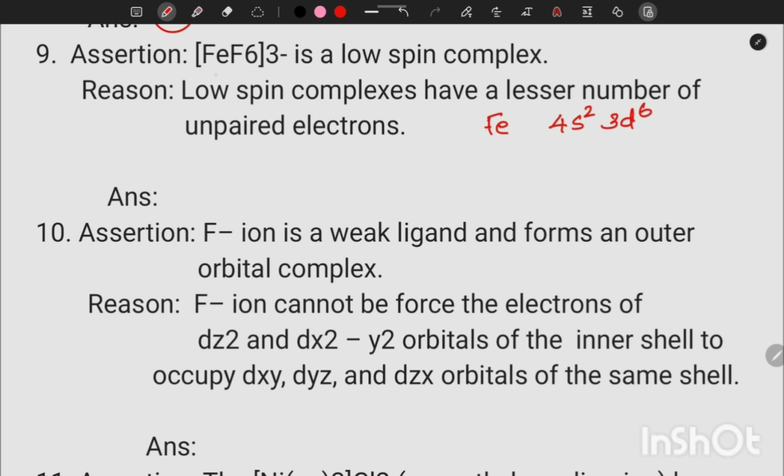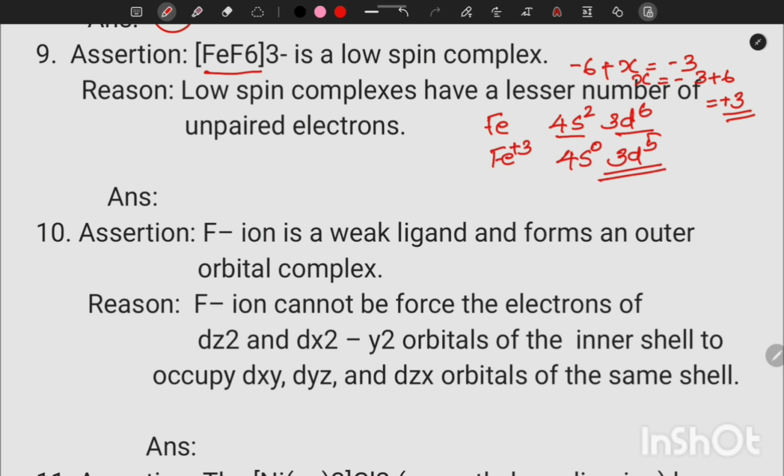Here in this complex, the oxidation state of iron is +3, because we know 6 fluorine atoms will make -6, plus x, sum is equal to -3. So x equals -3 plus 6, that is +3. So we have to remove 3 electrons, 2 from 4s and 1 from 3d. So we will get 4s0, 3d5.